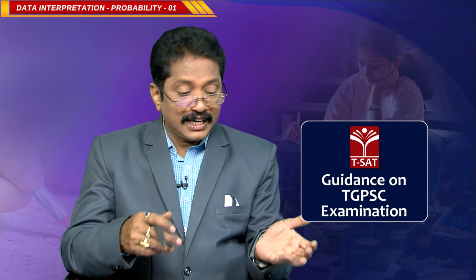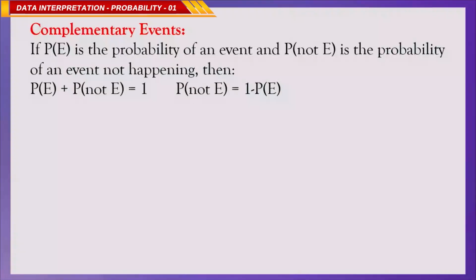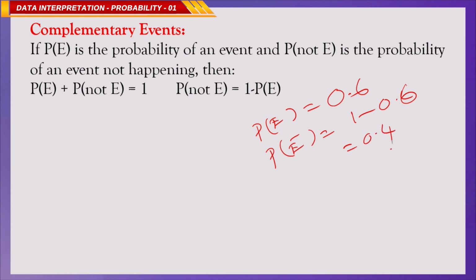So, if P of E is the probability of an event, then P of not E is the probability of the event not happening. Then P of E plus P of not E is equal to 1, or P of not E equals 1 minus P of E. For example, if the probability of an event P of E is 0.6, then what is P of E bar? They may ask it like this. You can simply say 1 minus 0.6, that is 0.4.